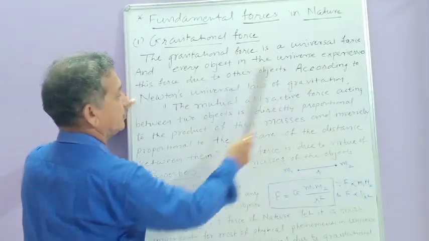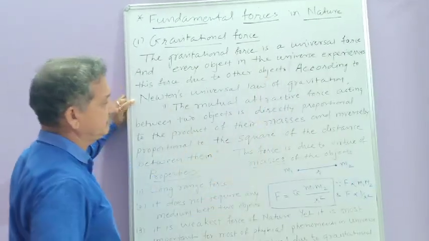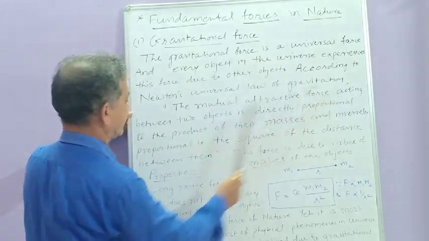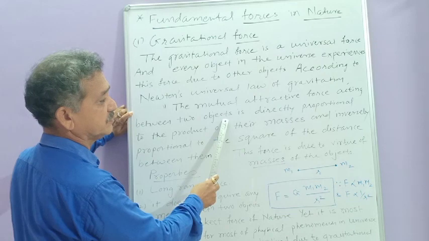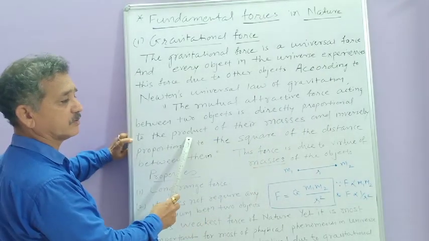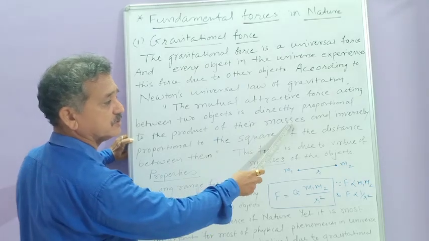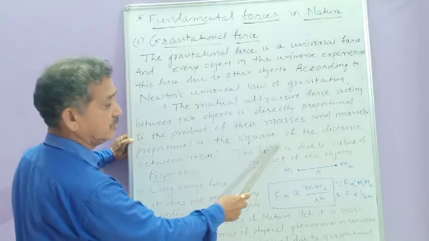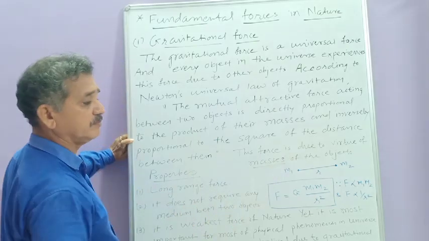According to Newton's universal law of gravitation, the mutual attractive force acting between two objects is directly proportional to the product of their masses and inversely proportional to the square of the distance between them.